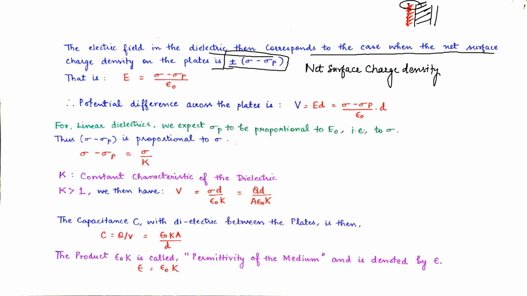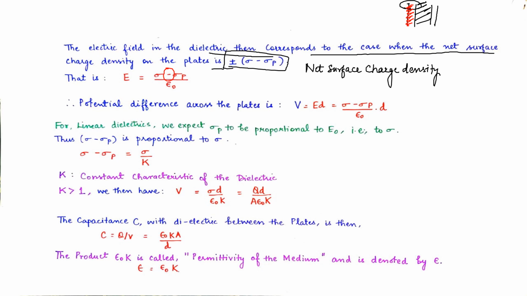These densities basically add up, but because they have opposite signs, we have a negative sign introduced here. One surface has positive charge density and the other surface has negative surface charge density.